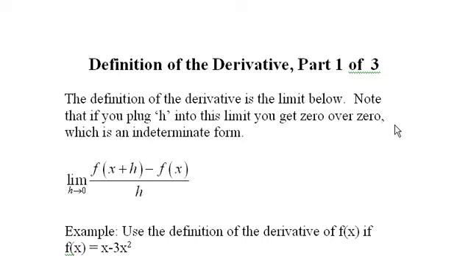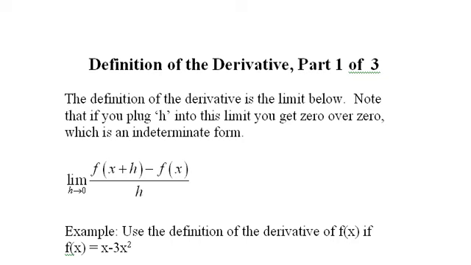The definition of the derivative, part 1. The definition of the derivative is the limit below. Note that if you plug h into this limit, you get 0 over 0, which is an indeterminate form. So we can't really solve this. We have to do some manipulation to find this limit, no matter what the function is.